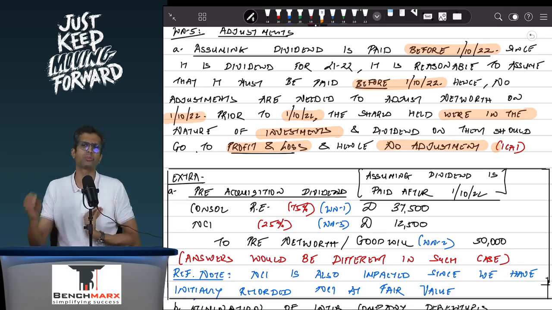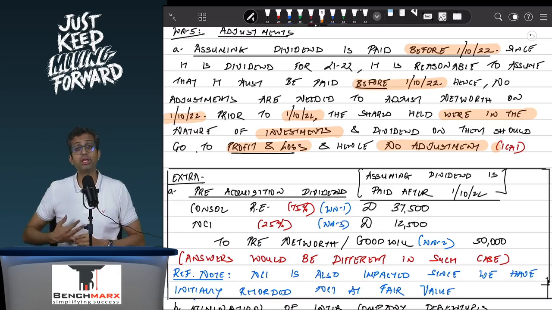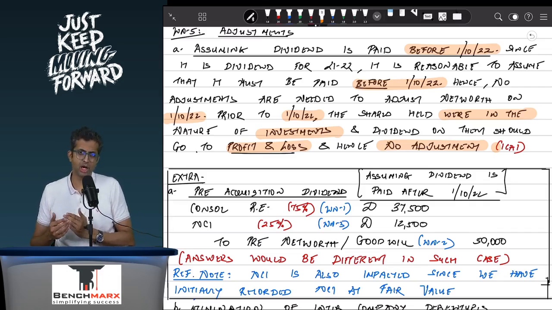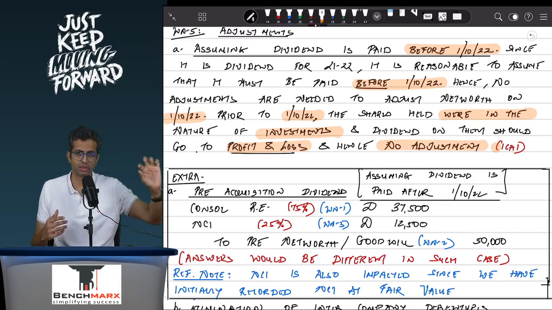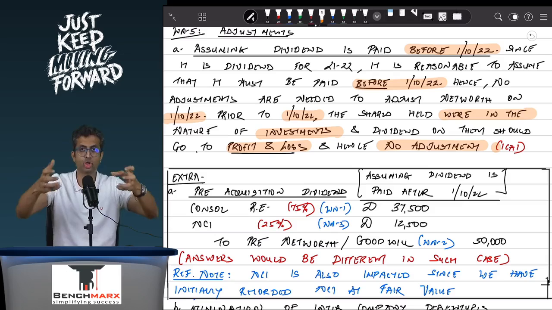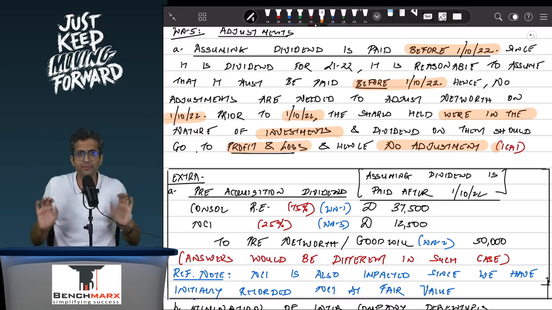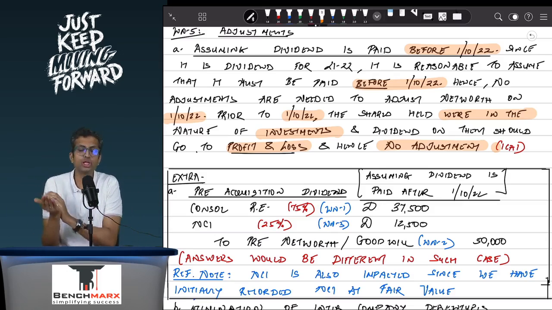However, let us say you were specifically told that the dividend was paid on, let us say, 1st November 2022. Then there would be certain adjustments, because then this dividend would be paid on 1st November, and hence your net worth or net assets as on 1st October when you're acquiring control would have been slightly different. As a result, we need to back calculate the net worth or net assets as on the acquisition date, and hence we need to pass that adjusting entry.